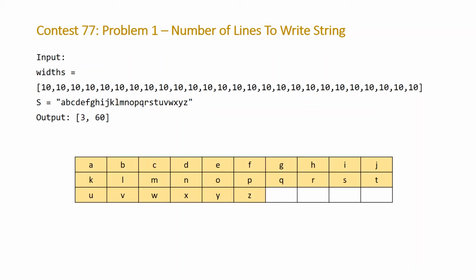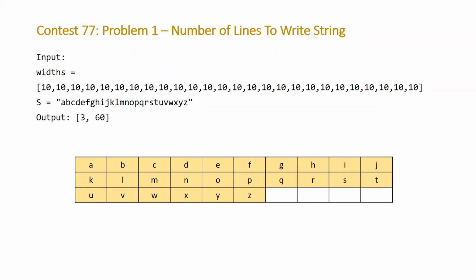So we're going to end up with 10 characters at most on each line. Our first line will have A to J, our second line will have K to T, and on our last line we'll have the last 6 letters of our string. And so the output for this example is going to be 3, 60, which means 3 lines, and on our last line we have 60 columns being used. This is going to be a pretty straightforward problem.